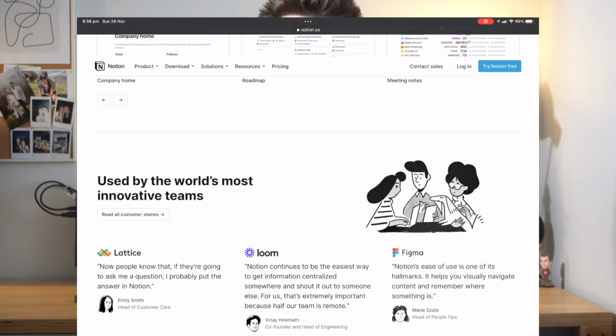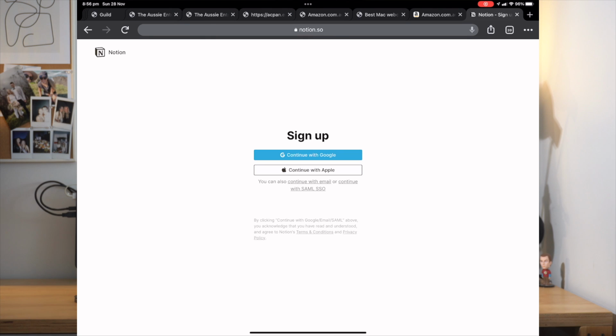To sign up and use Notion, all you need to do is create an account. So you can create a free account using your email, or you can sign in using Gmail, or I think you can use iCloud as well. So it's quite easy to use a free account. When you've got a free account, you're using an account that's restricted to 1,000 blocks of content. So that is your restriction with that free one. If you want to upgrade, it is literally $4 a month.